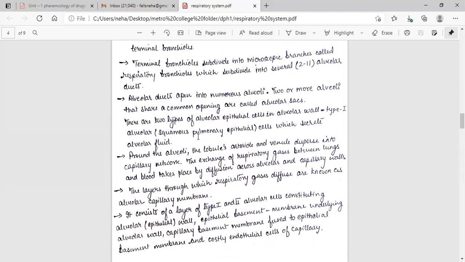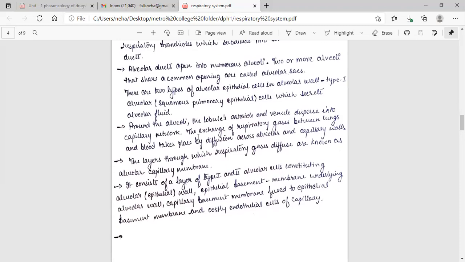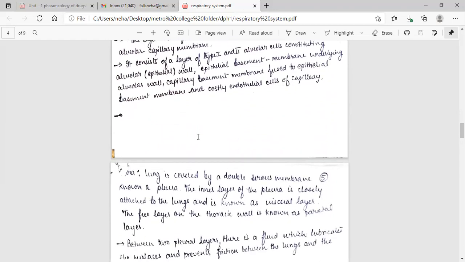The layers through which respiratory gases diffuse are known as the alveolar capillary membrane. It consists of a large layer of type 1 and 2 alveolar cells constituting the alveolar wall, the epithelial basement membrane underlying the alveolar wall, the capillary basement membrane fused to the epithelial basement membrane, and the endothelial cells of the capillary.